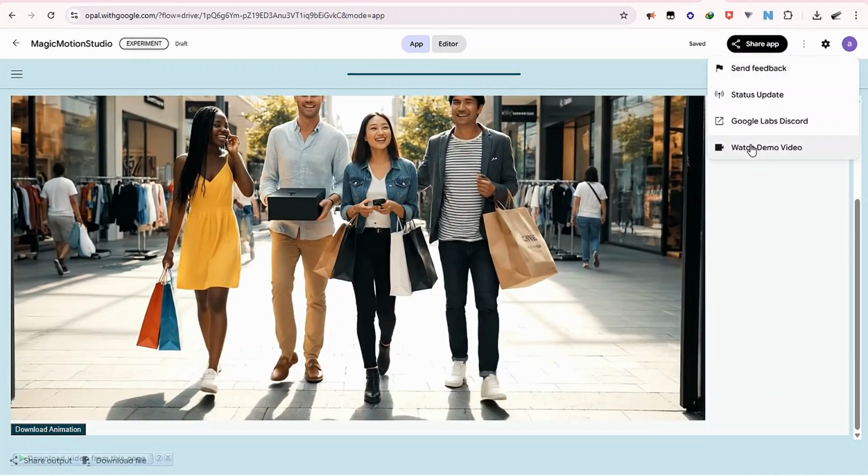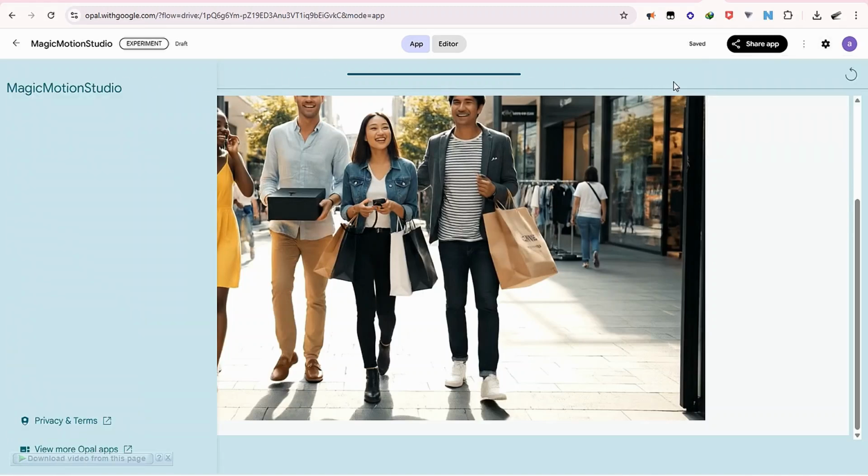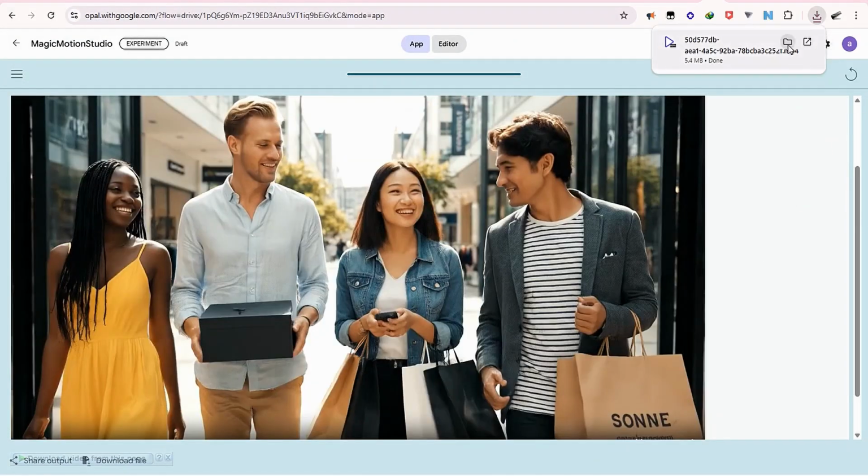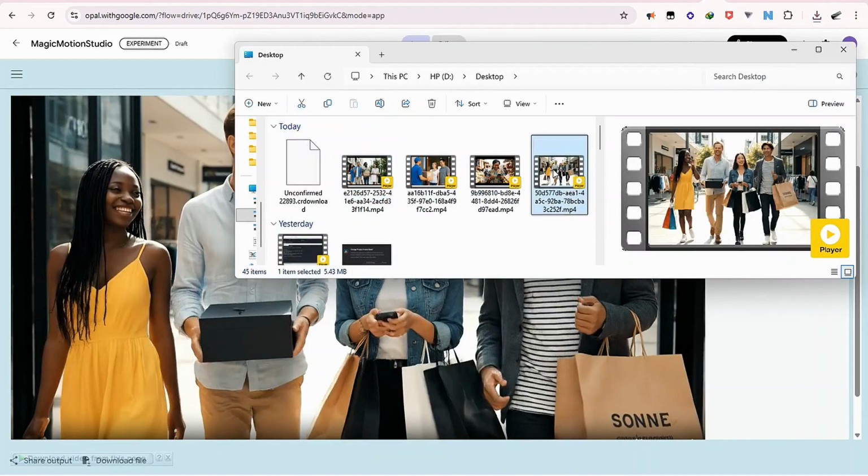Now this is my first time of using this tool, but I'm yet to see a place where you can set the orientation of your screen. All I see here is landscape. I don't know if there is a portrait. But meanwhile, this is a nice tool. So I'm going to save this. So that is done. So I'm going to play it now.